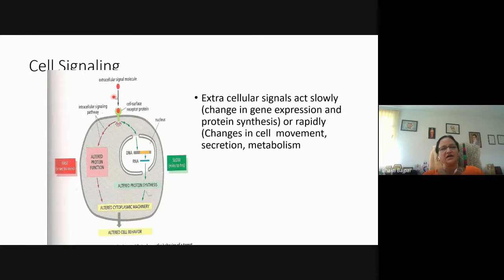And like I said, when the ligand binds to the receptor, there will be signal transduction, and it will bring about changes at the cellular level where some proteins will be activated or inactivated. And this kind of response is very fast. It can be seen within seconds to minutes, whereas if the binding of the ligand is causing change in the gene expression, then it will require more time. It will be a slower type of response, and it will take minutes to hours. Irrespective of which kind of response is there, ultimately it will lead to altered cell behavior.